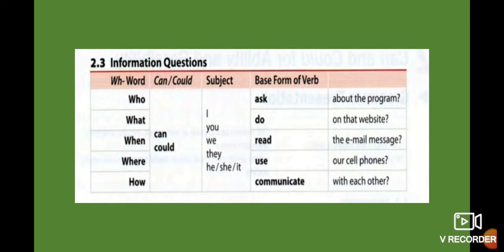For example, who can I ask about the program? That means what is the person that you need to inquire with to know about the program. What can I do on that website? That means what is the activity that you do in that part. When, that means the moment. Where, the place. And how can we communicate with each other? That means in a written way, in a normal way, etc.